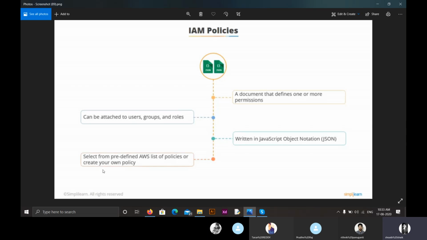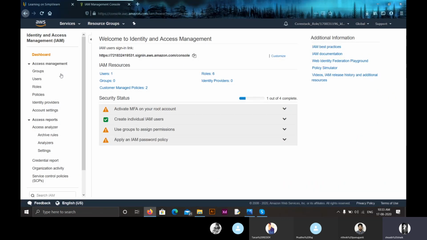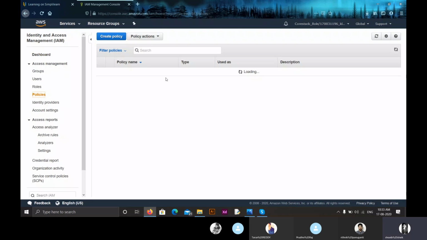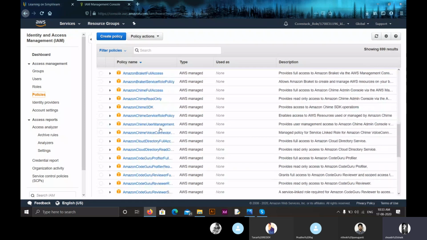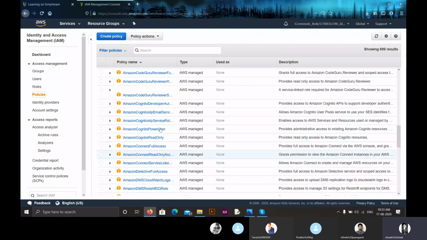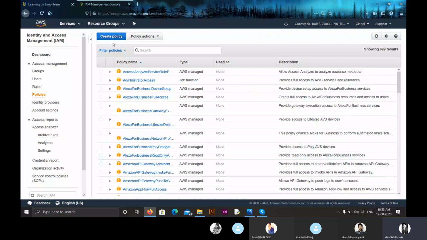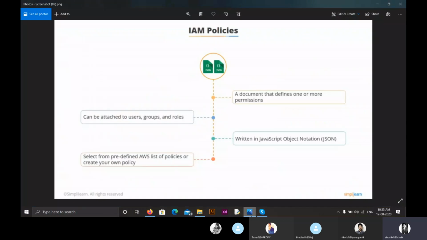Moving on, there are 200 predefined policies in AWS. Here, if you get into the AWS dashboard and policies, there are 200 predefined. All these are predefined policies. We can also create our own policy if we want. Let us discuss the 3 important policies here in IAM policies.